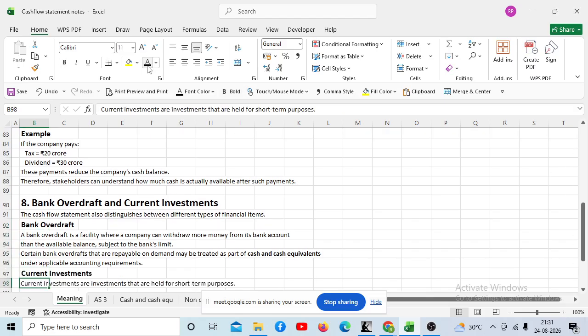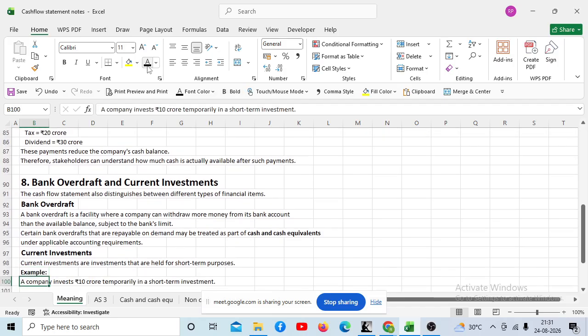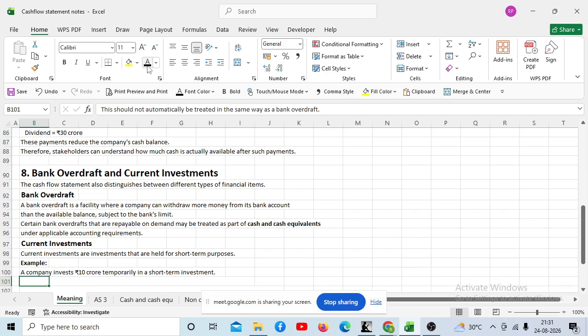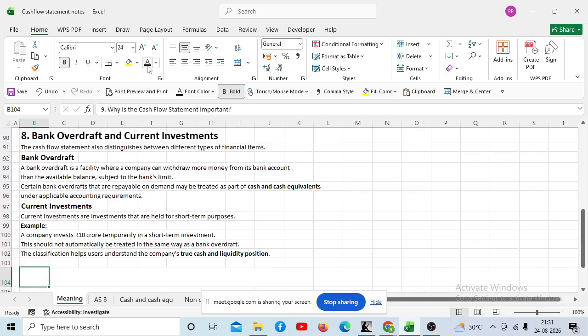Then similarly, current investment. Now, what is the meaning of current investment? Current investments are investments that are held for short-term purposes. Example: a company invests rupees 10 crore temporarily in a short-term investment. This should not automatically be treated in the same way as a bank overdraft. The classification helps the user understand the company's true cash and liquidity position.